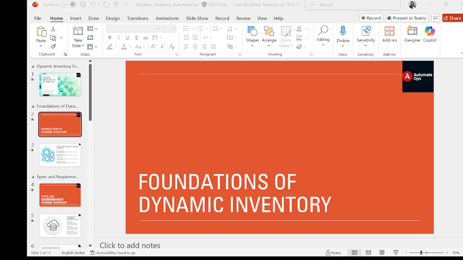So in this slide, before we jump into the technical details, let's anchor ourselves with the basics. Dynamic inventory is all about real-time automated discovery of your infrastructure. Now, instead of manually updating the host list, Ansible queries live sources like AWS, Azure, GCP, CMDB, or a custom API. So your inventory is always current. So let's understand why that matters.